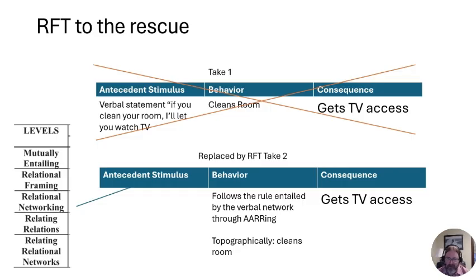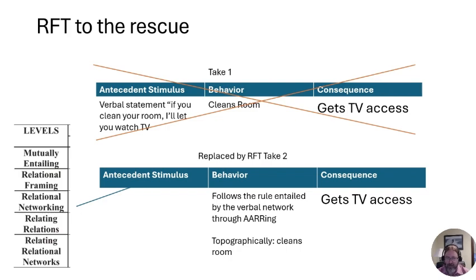And the behavior is not going to be so much direct, right? So if the statement is, if you clean your room, I'll let you watch TV. The behavior here is actually that people are going to follow the rule that is entailed by the verbal network through their ability to do R-ing. So we have to have that R-ing RFT ability to understand all of the pieces of the rule. And then the behavior is following what the rule actually says and then getting reinforced for rule following.